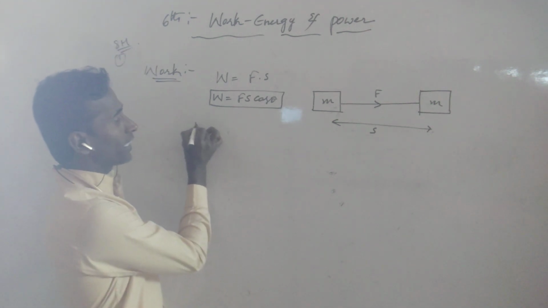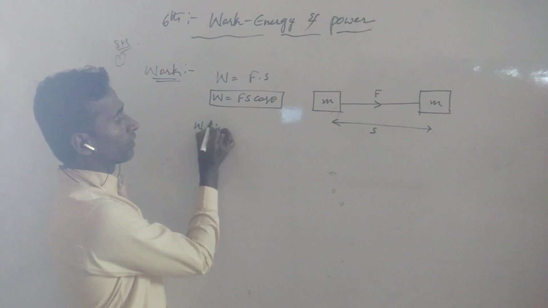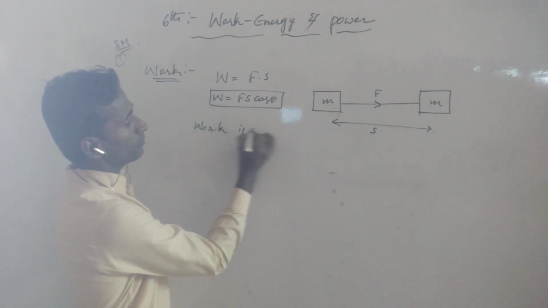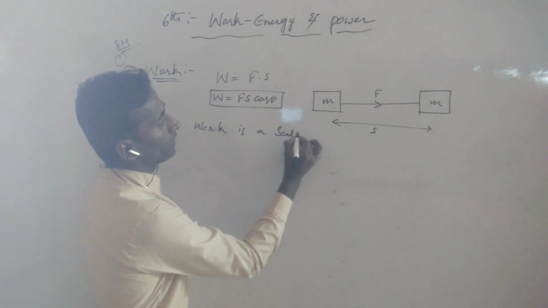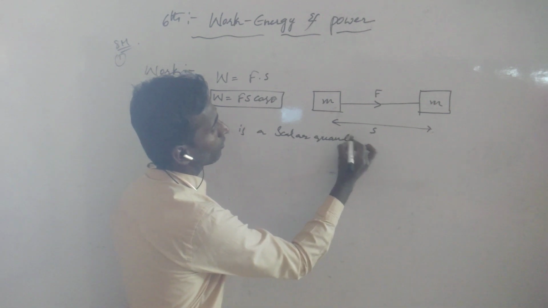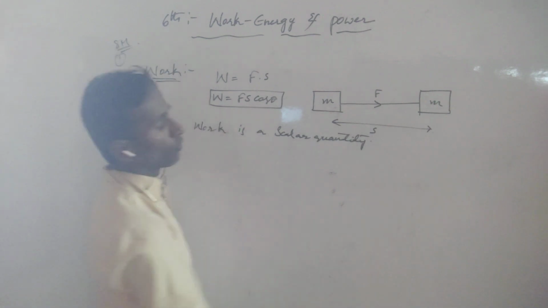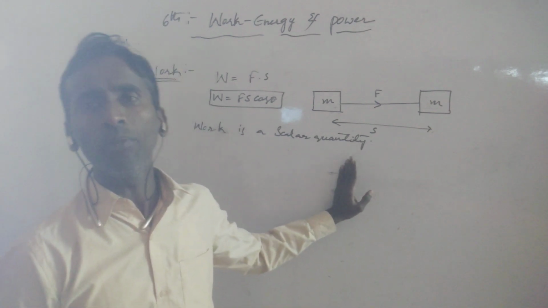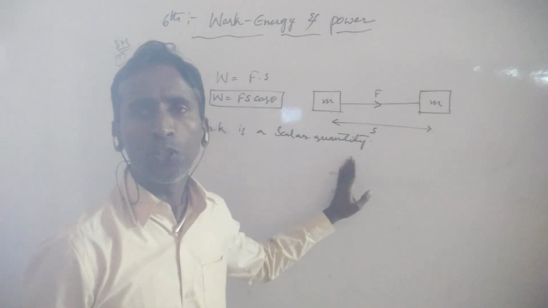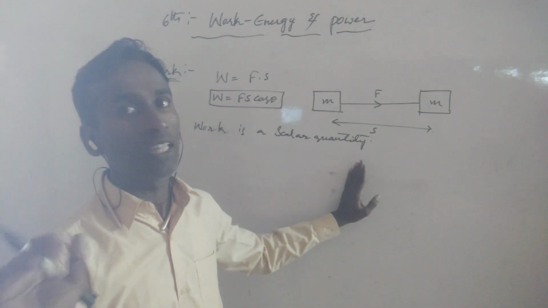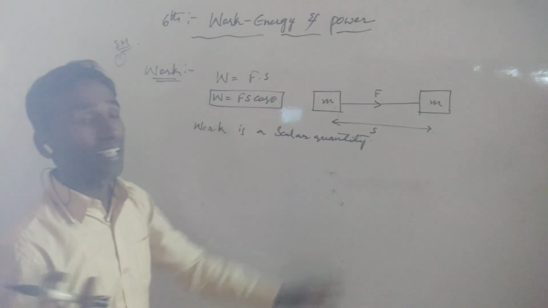Work is a scalar quantity. Sir, what is a scalar quantity? A scalar quantity has only magnitude. There is no direction. That is called a scalar quantity.